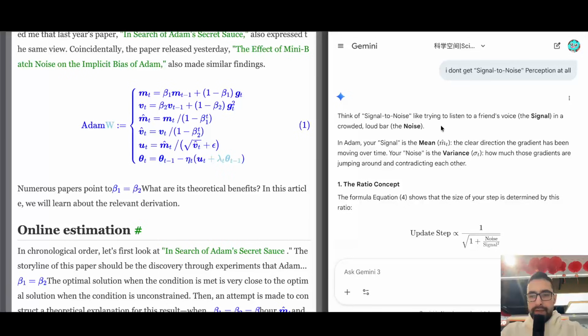So concept of signal and noise: if you look at the gradient, the mean of the gradient, if it's moving like this, then the mean would be kind of the average direction. We can look at the mean as this direction. So that's the signal, that's where we are moving. And noise is like all of the other directions that get cancelled out, that don't contribute to this final mean movement.